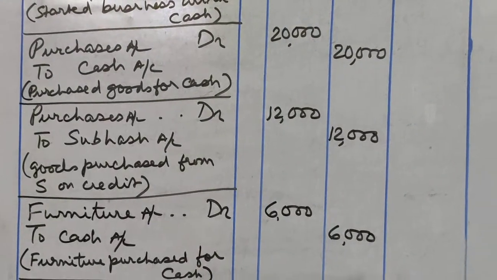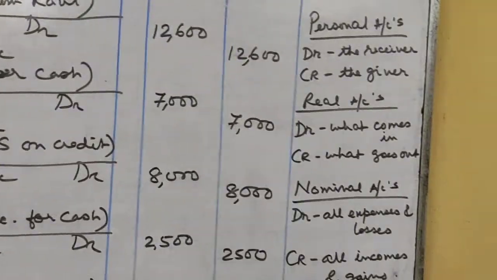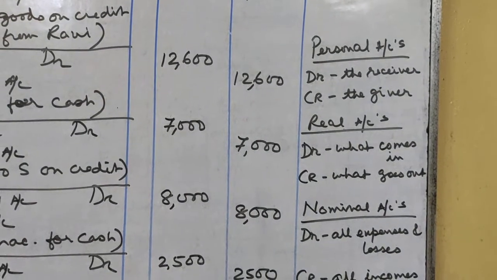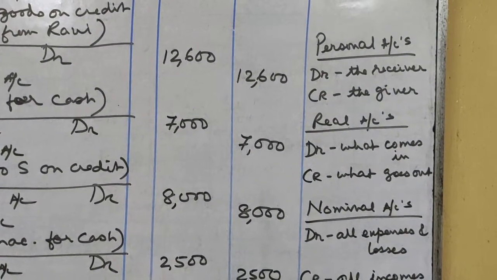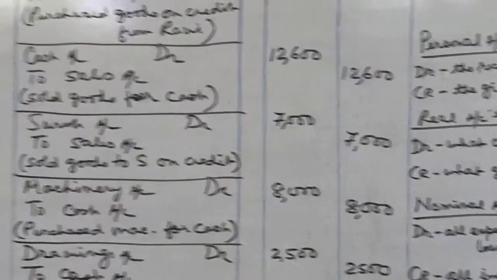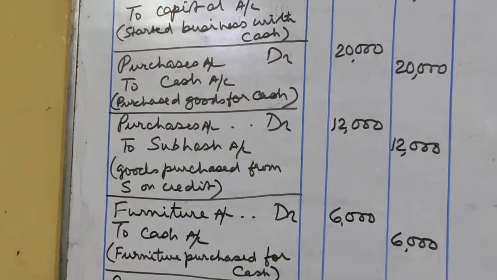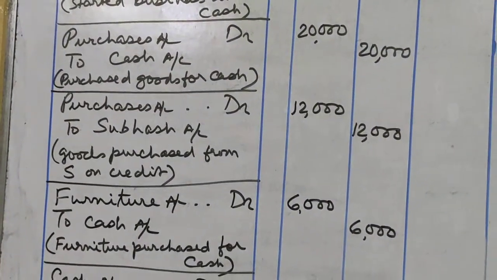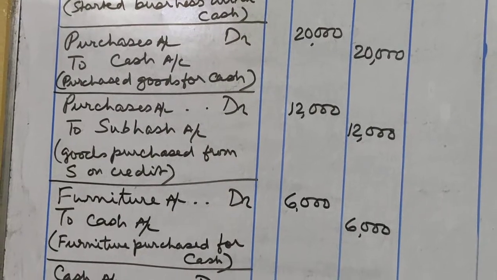So who is giving the goods? Subhash. Subhash is personal account. In personal account, the rule is debit the receiver, credit the giver. Who is the giver? Subhash. So we will credit Subhash's account. Okay, purchases account debit to Subhash account 12,000.